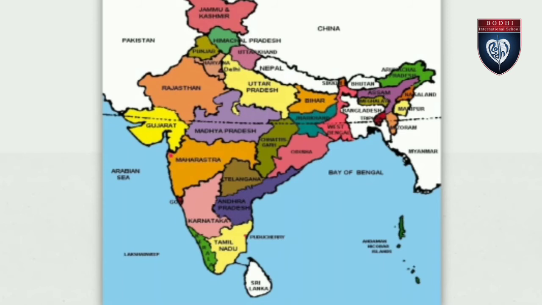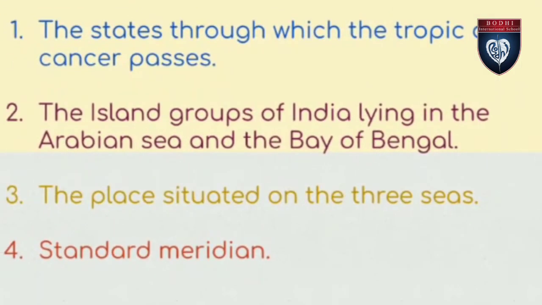Like that, you have to find out the remaining 2 questions. Third question is the place situated on the 3 seas and fourth is standard meridian.